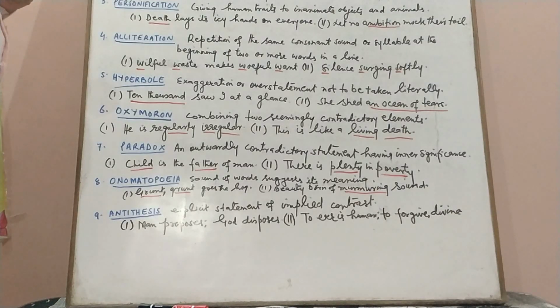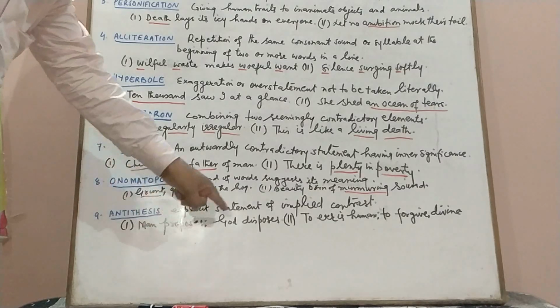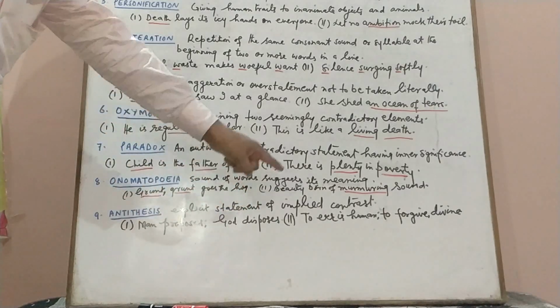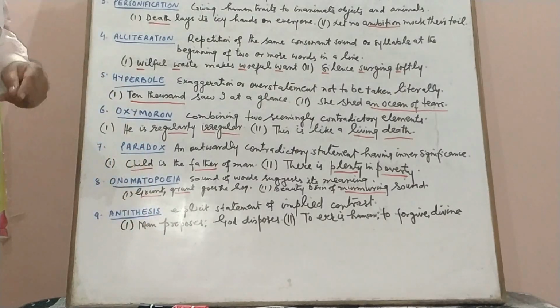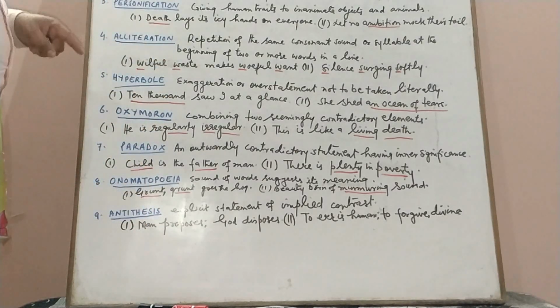Then we have antithesis. Antithesis is the explicit statement of implied contrast. We are contrasting two things, but they have deep meaning. "Man proposes," and its contrast is "God disposes." "To err is human, to forgive divine." We have "United we stand, divided we fall." So such examples are the examples of antithesis.